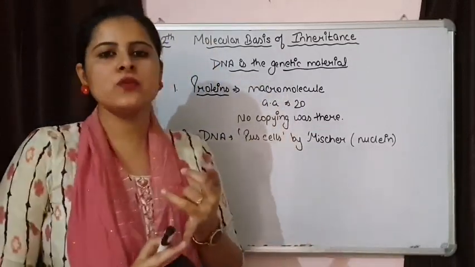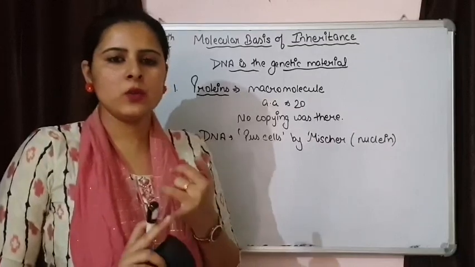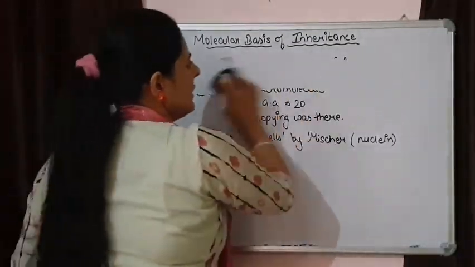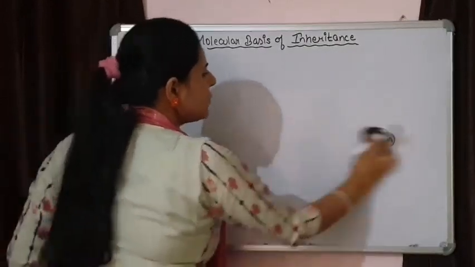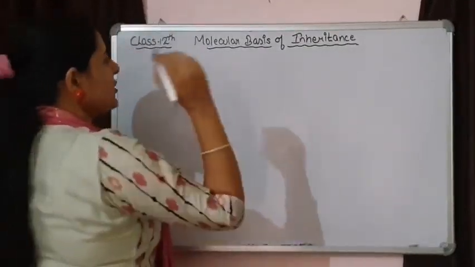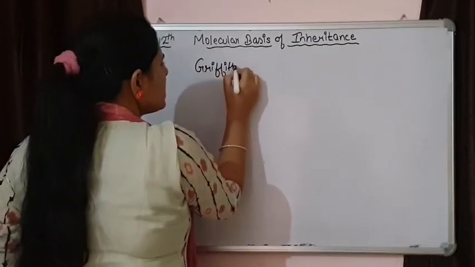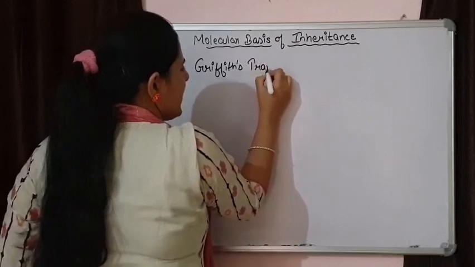The first successful experiment to prove this was done by Griffith, and the name of the experiment is transformation. So we are going to discuss Griffith's transformation experiment.